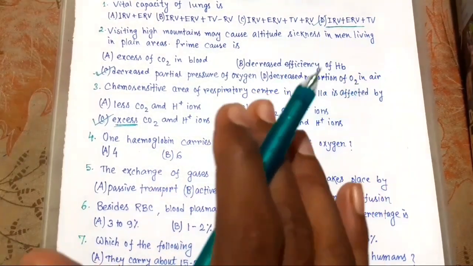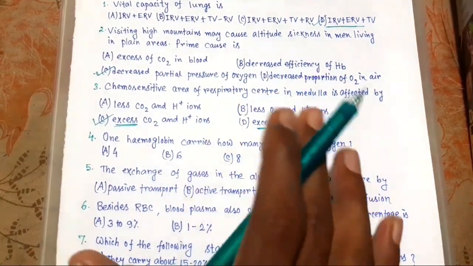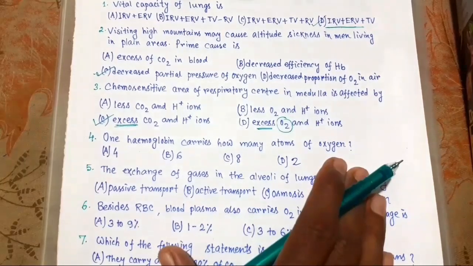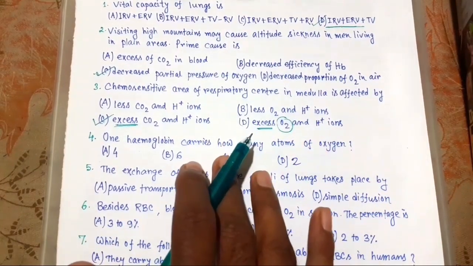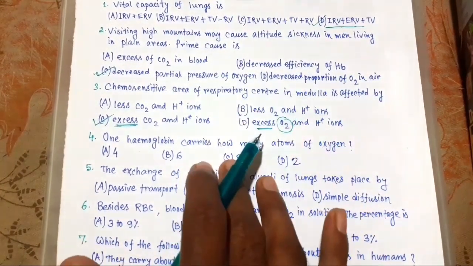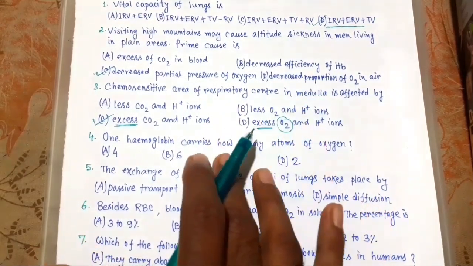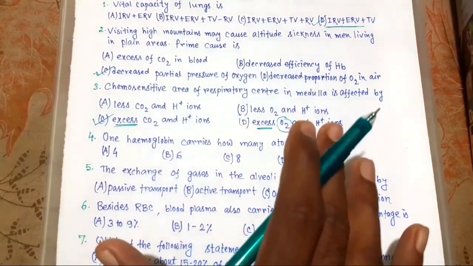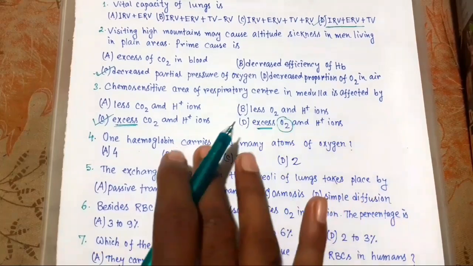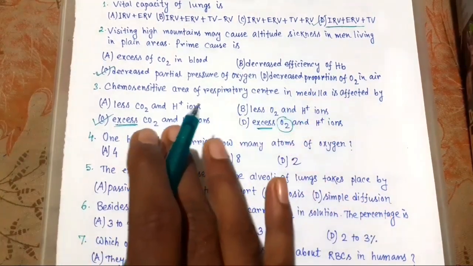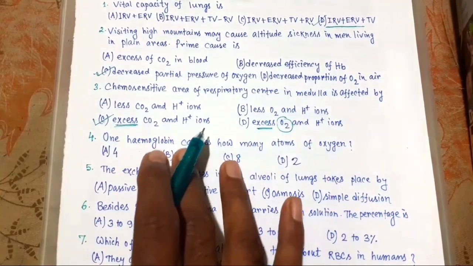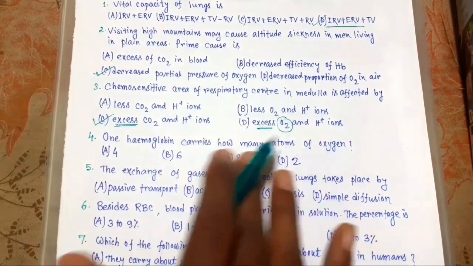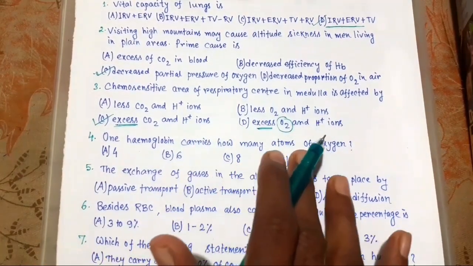The heme portion consists of 4 atoms of iron, each atom of iron capable of combining with an oxygen molecule. So 4 atoms means 4 oxygen molecules, that means 8 atoms.